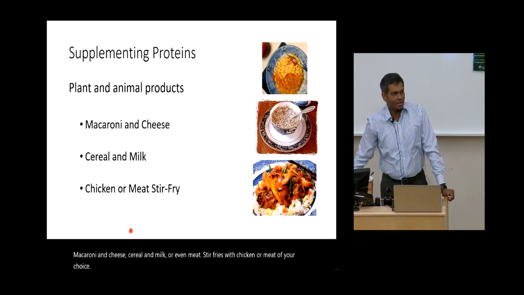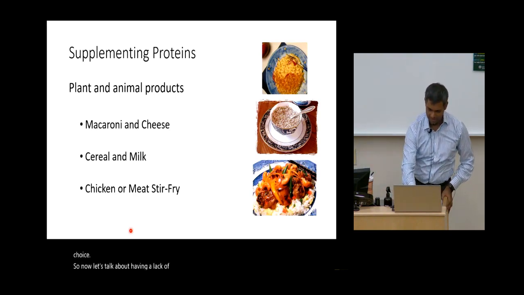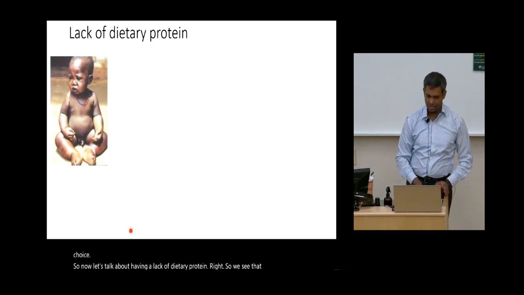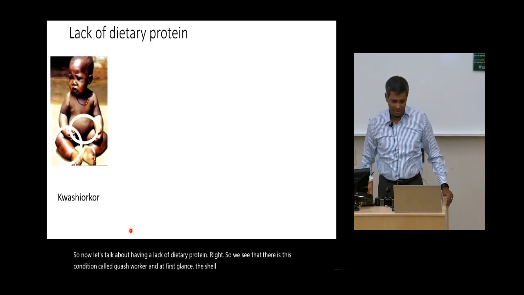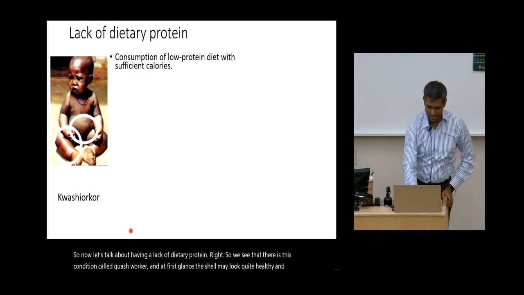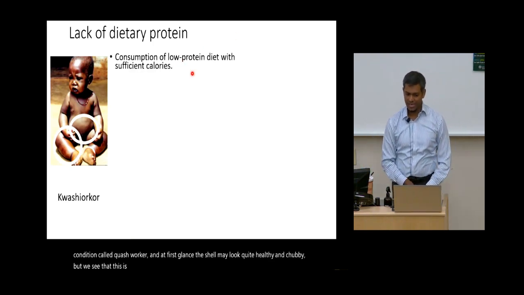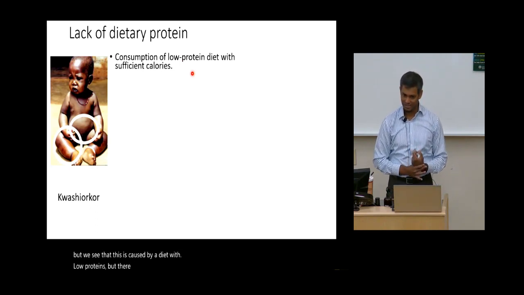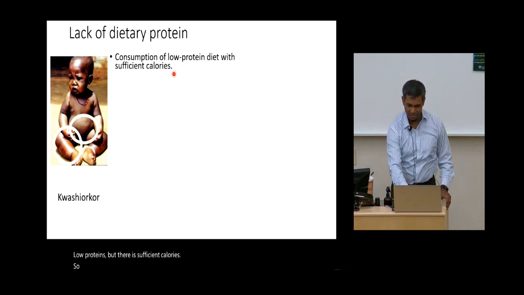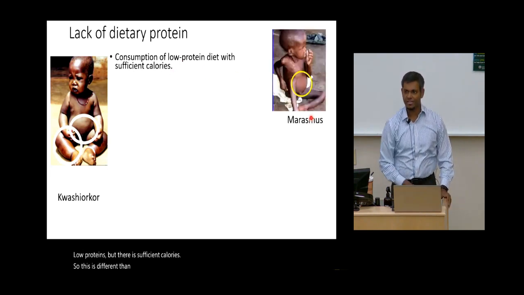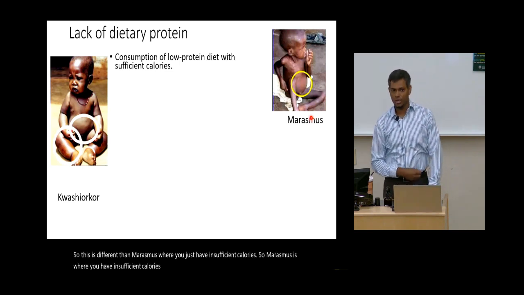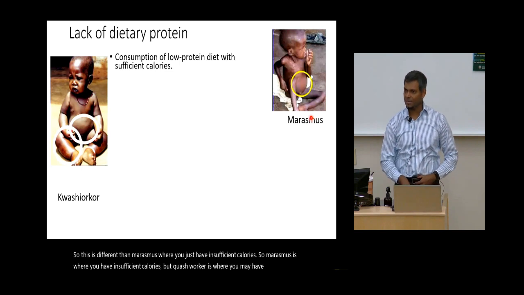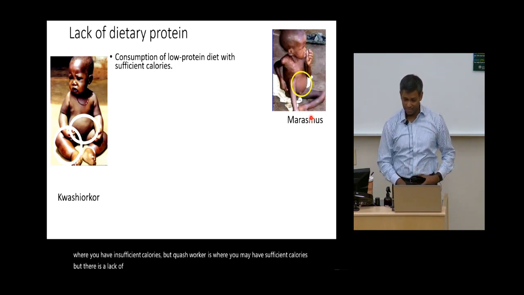So now let's talk about having a lack of dietary protein, right? So we see that there's this condition called kwashiorkor, and at first glance this child may look quite healthy and chubby, but we see that this is caused by a diet with low proteins, but there are sufficient calories, right? So this is different than marasmus, where you just have insufficient calories. So marasmus is where you have insufficient calories, but kwashiorkor is where you may have sufficient calories, but there's a lack of protein in the diet.